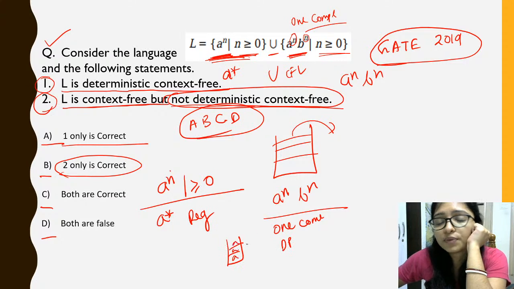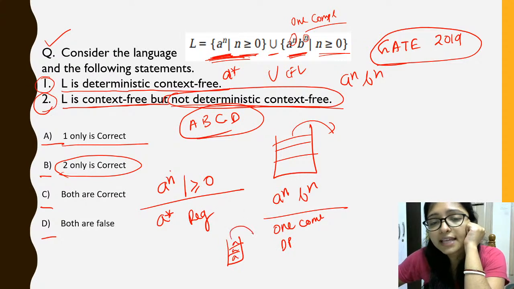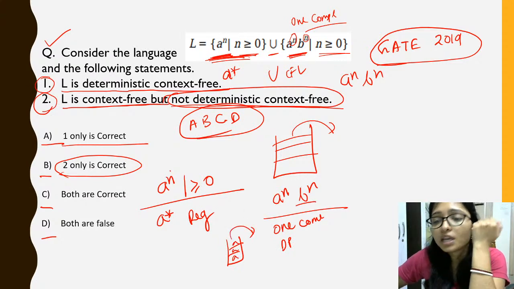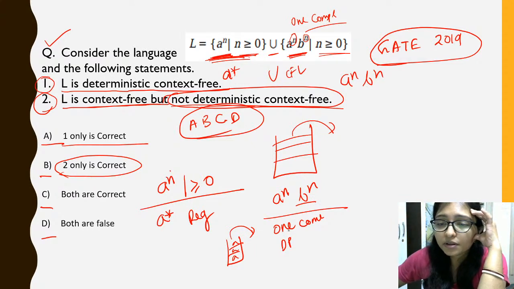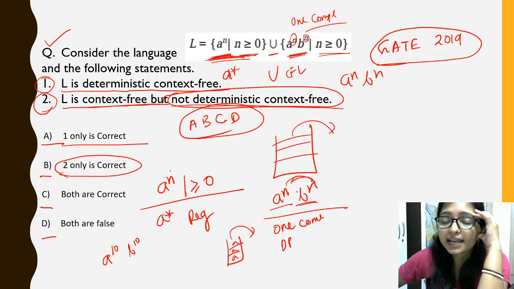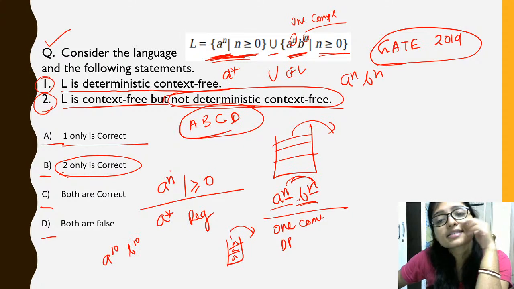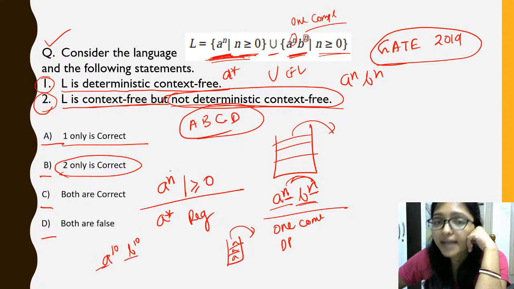We will push all the A, then we will compare with B, right? I am explaining, Kallani. So we can compare, right? Maybe we can write A to the power 10 and B to the power 10. N and N means we are comparing this A and B. The number of A and the number of B will be the same, right? So if the number of A and B is the same, it is deterministic.